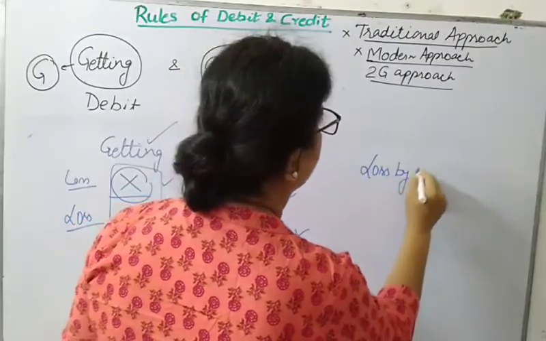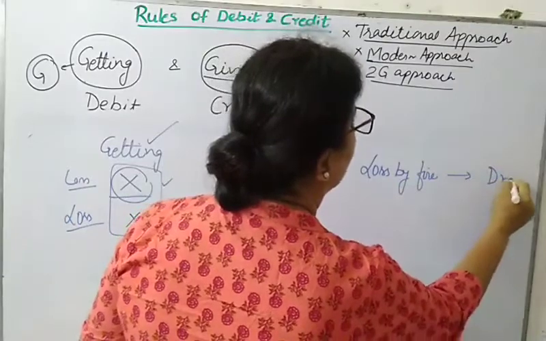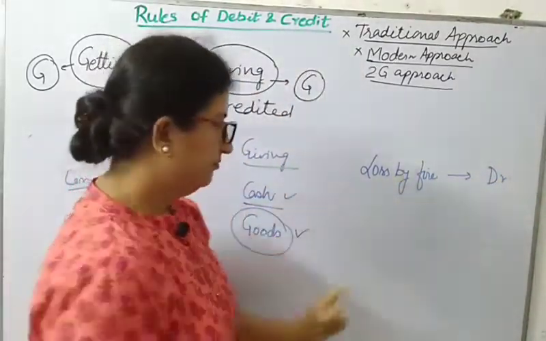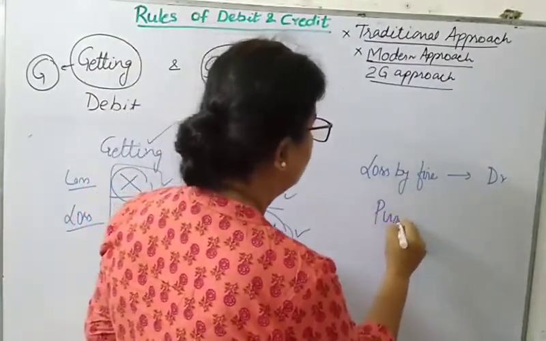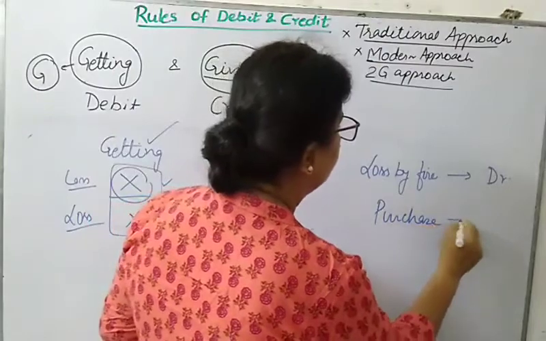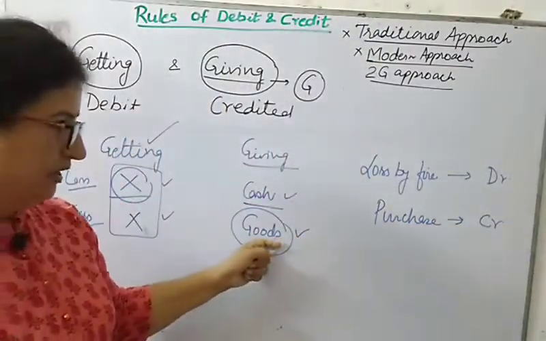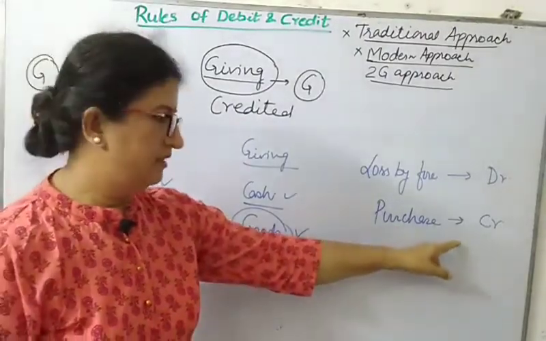Loss by fire will be debited, or loss by any reason, loss due to pilferage, will be debited. And in that case you are losing your goods, so purchase will be credited. Whenever we are losing the goods or you are giving goods to the owner, we always credit purchase.